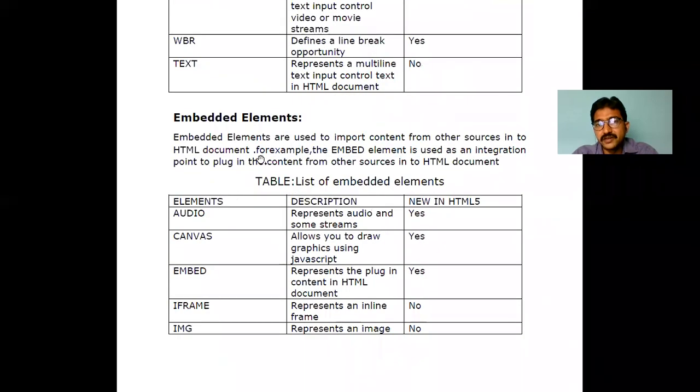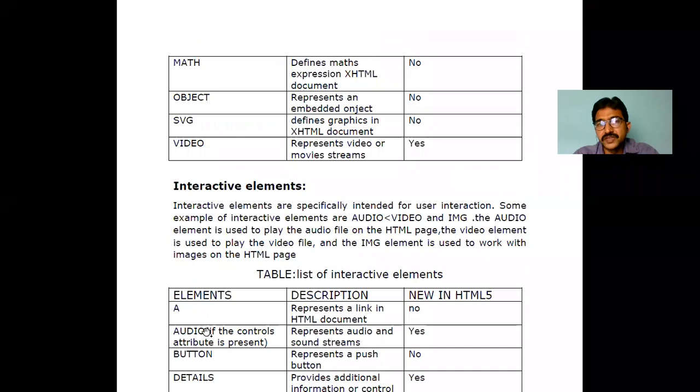Coming to the embedded elements, as I said, we can embed audio, we can embed a video, we can embed a YouTube code, we can embed an iframe code, we can embed an image, img. These are some of the elements that come under embedded elements, like math, object. If the svg is a graphical thing, we can add it, and video.